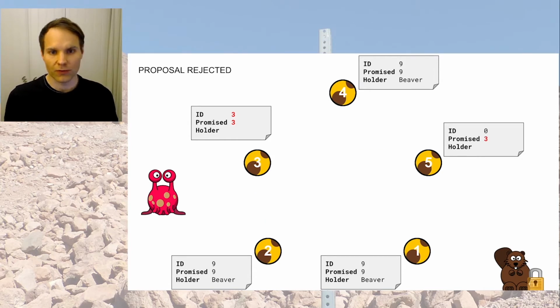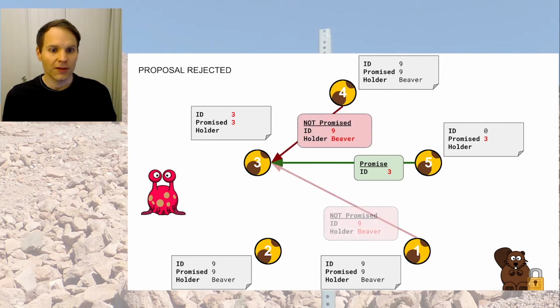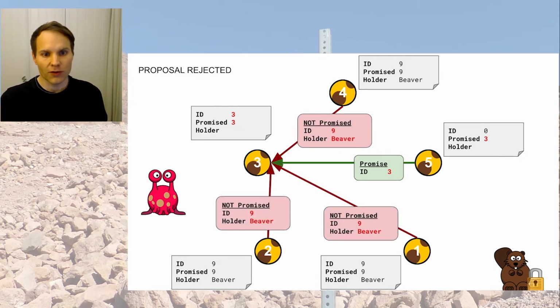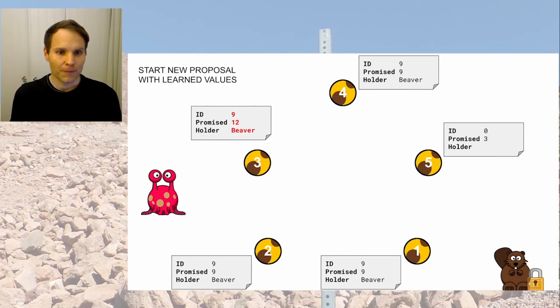And what happens with instance number 5, seeing only ID 0, because it started with a blank state itself, it thinks, yeah, 3 is a new round number that is higher than my current round number. That sounds good to me. So I promise you, ID number 3, I'm in. But the other instances, they still hold state about a previous reached consensus. So they can't promise that. And they're letting the instance number 3 know, actually, we are already at ID number 9, so number 3 not going to work for us. And by the way, holder is currently beaver. You might want to update your state.